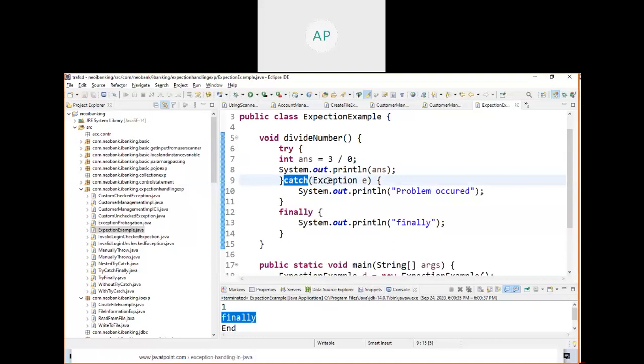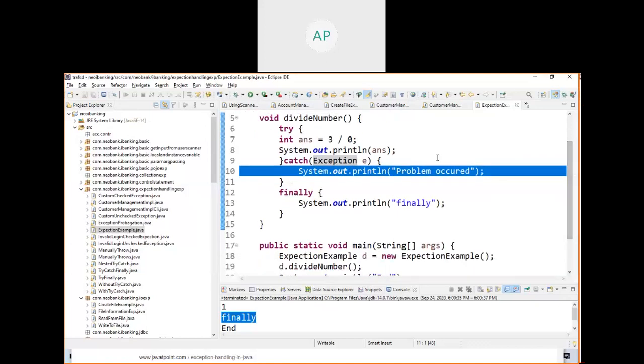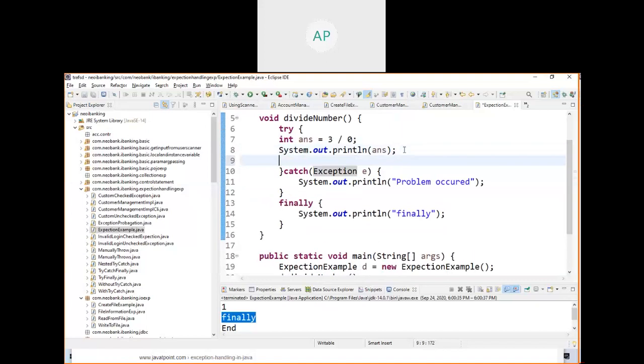So what is happening when there is a problem in this line? The JVM understands there is a problem, so it creates one object and throws it. You are catching it here, and it prints here. So who throws the problem? Who is throwing the exception? The JVM is throwing the exception.